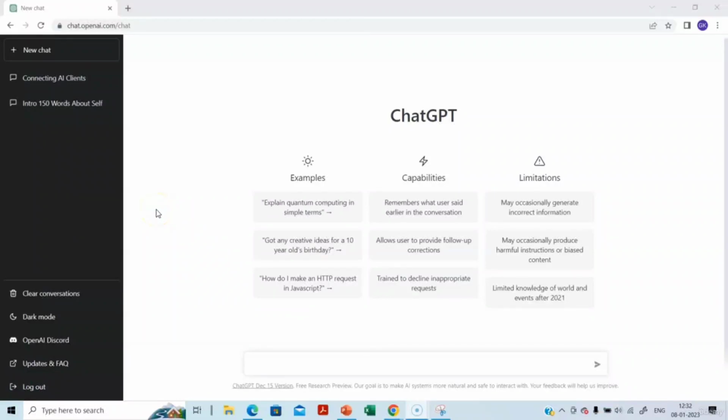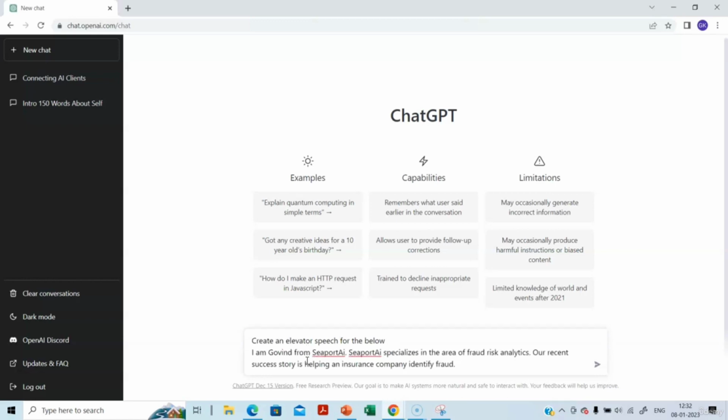In this session, I'm going to create an elevator speech. So I'm going to provide some outline. So let's indicate: create an elevator speech for the below. Okay, I press enter and then I give the outline.